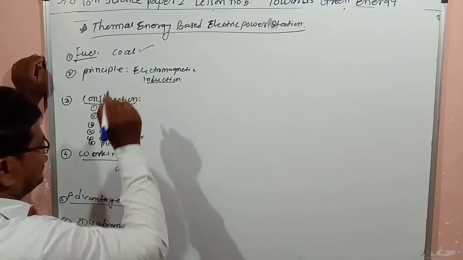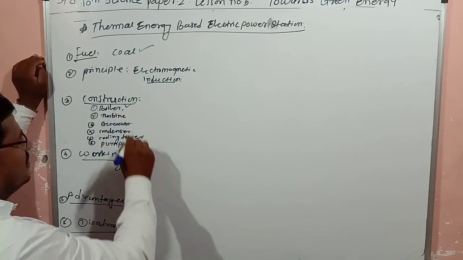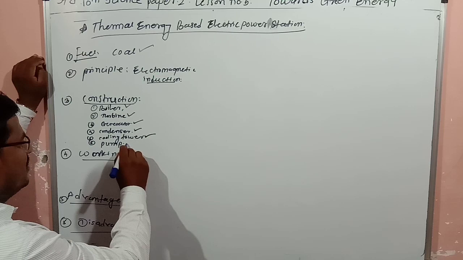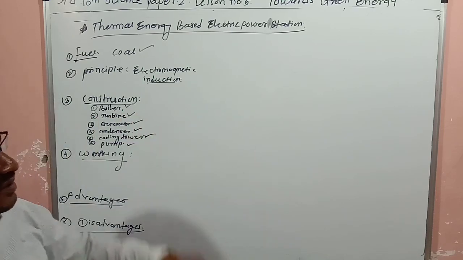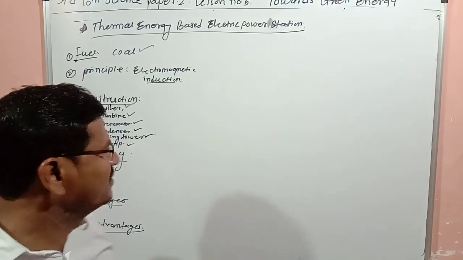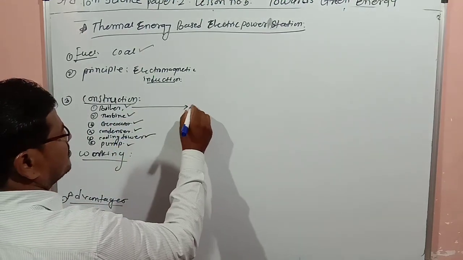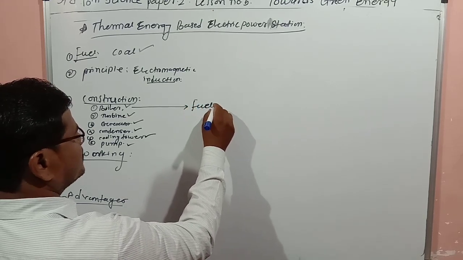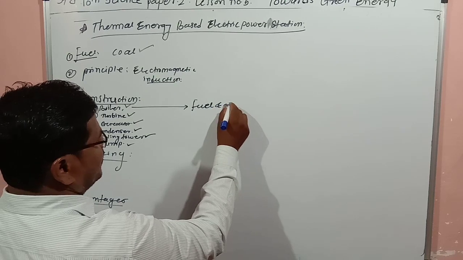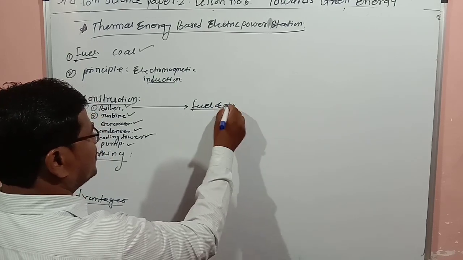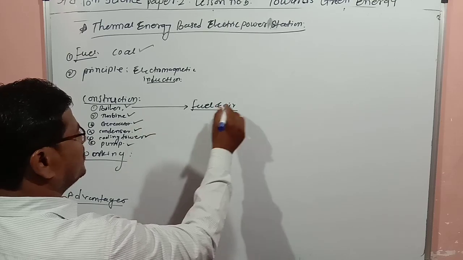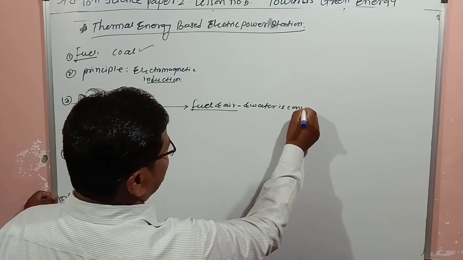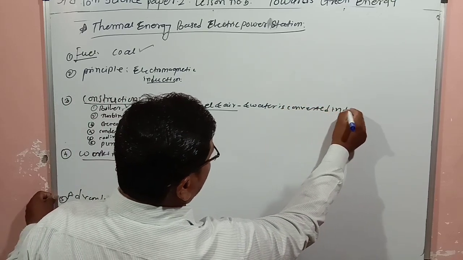So in that construction, boiler is there, turbine is there, generator is there, condenser is there, cooling tower is there, and pump is there. These devices have different functions. In the boiler, fuel and air: fuel is burned in presence of air, and water is converted into steam.